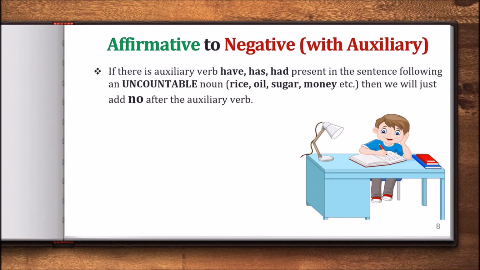Can you count rice, oil? No, we actually measure them. So they are uncountable nouns. So if there is any uncountable noun after have, has, had, then we will just add no after the auxiliary verb. We will not write not.